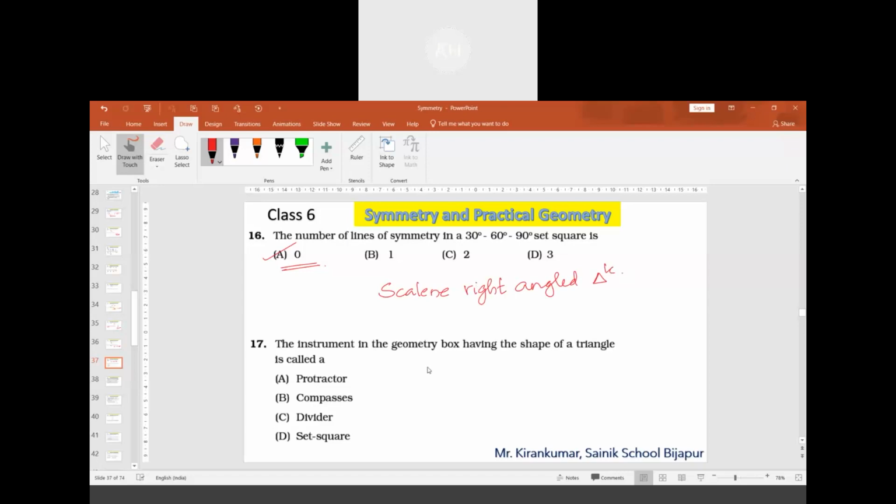Question 17. This is the last question of MCQ type. The instrument in the geometry box having the shape of a triangle is called a set square.